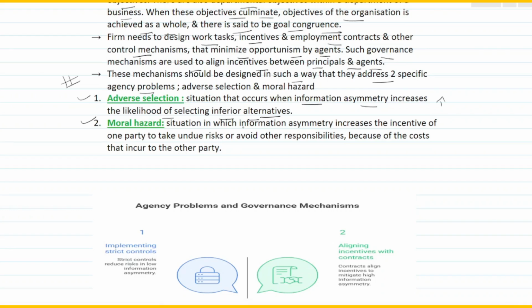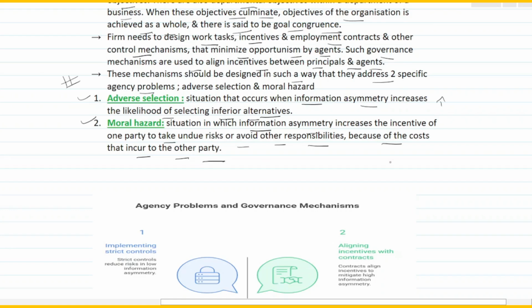Now on the other hand, what exactly is moral hazard? Moral hazard is a situation, also a case wherein information asymmetry is involved, but it increases the incentive of one party to take undue risk or avoid other responsibilities because of the cost that is incurred by the other party.